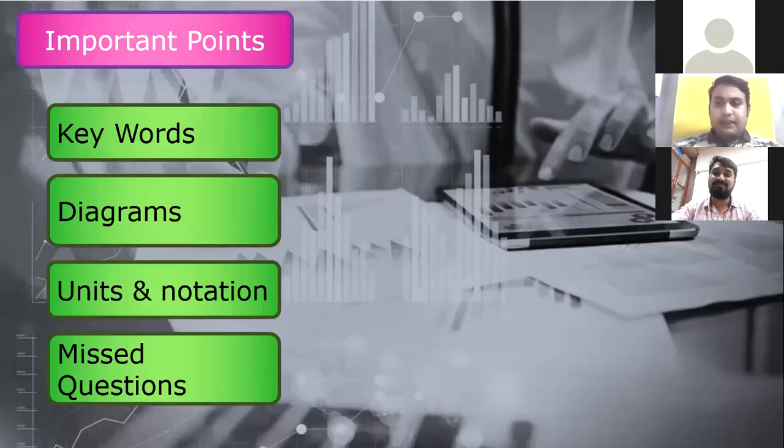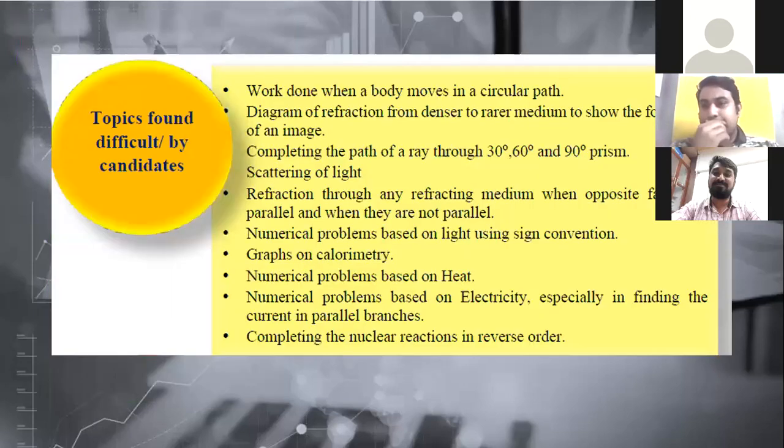Now let me just show you a small thing. This is the analysis showing the topics found difficult by candidates, as per the analyst who analysed the 2020 paper. Look what they say. Work done by a body in a circular path, they could not understand. Again, the starting chapters. Basically people have a problem understanding uniform circular motion. Diagram of refraction from denser to rarer medium, again simple things: bending away from the normal, towards the normal. Completing the path for 30, 60, 90 degrees. Look here, again the same problem.